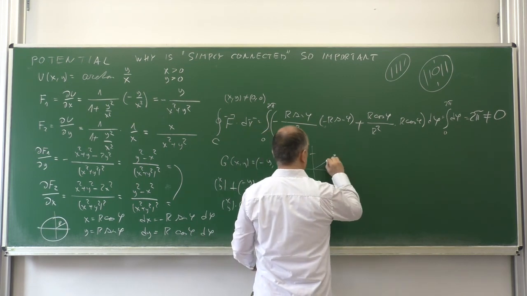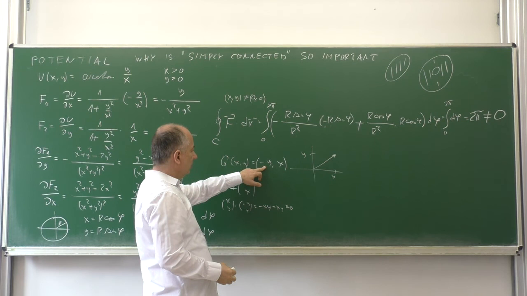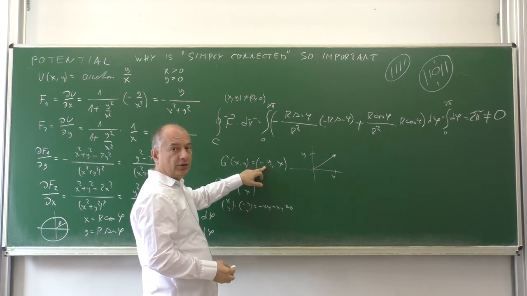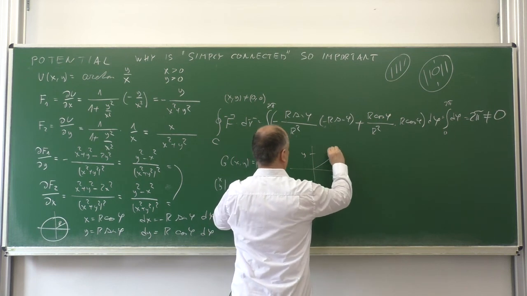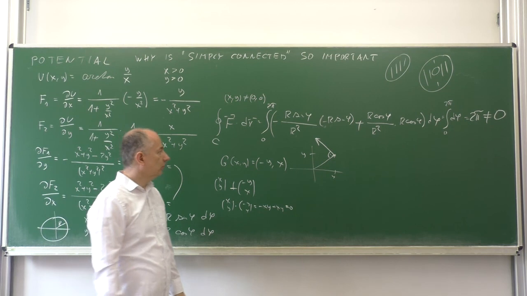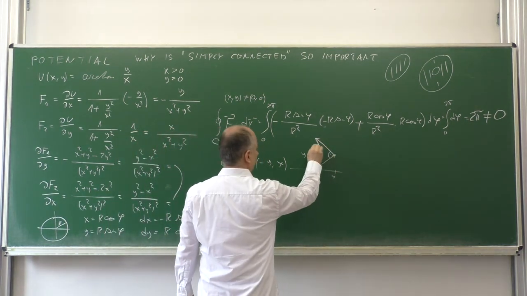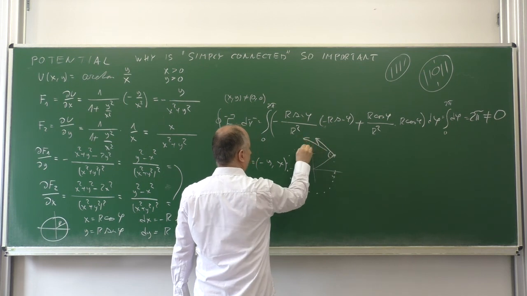So at this point, the first component is negative, it goes to the left, and it goes this way. And in all these points, it goes this way.